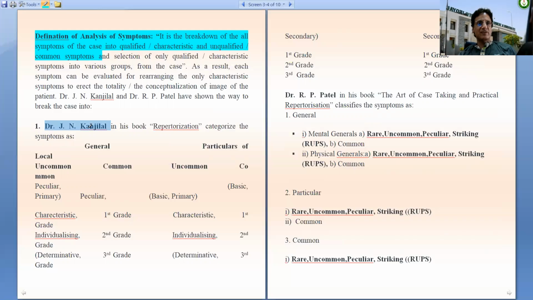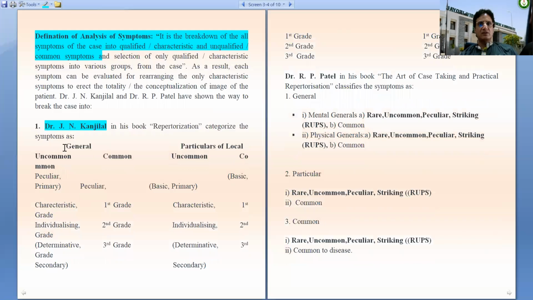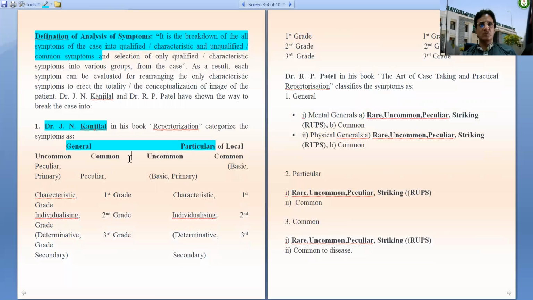Dr. Kanjilal's classification, as we have already discussed, he divided the symptoms into two, the generals and the particulars. And the generals and particulars are divided into the uncommon and the common.